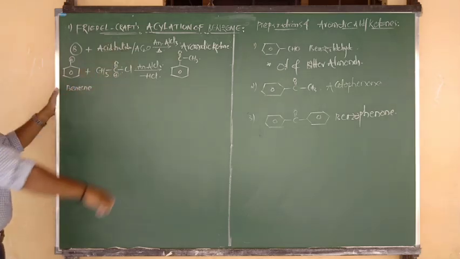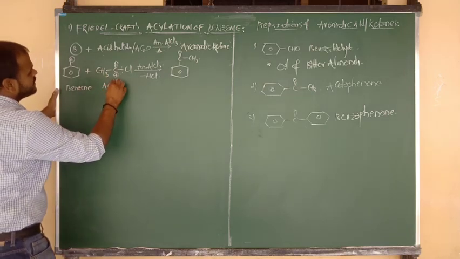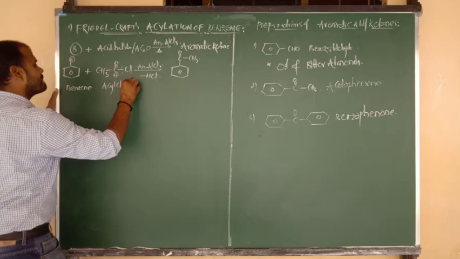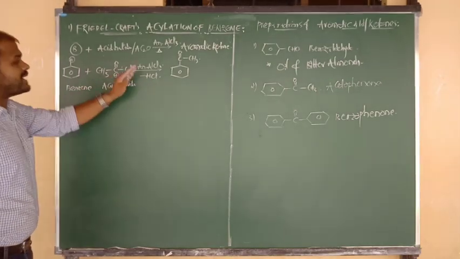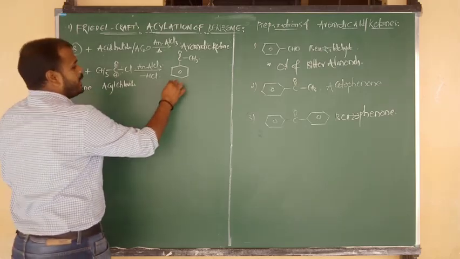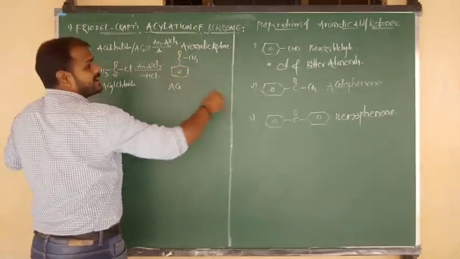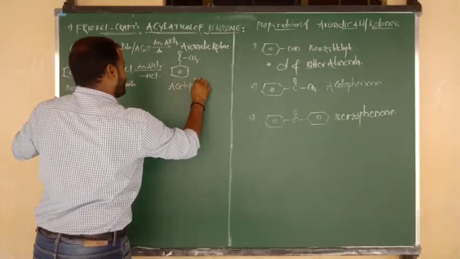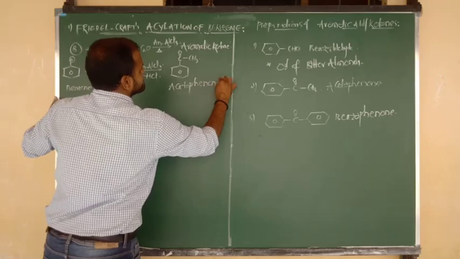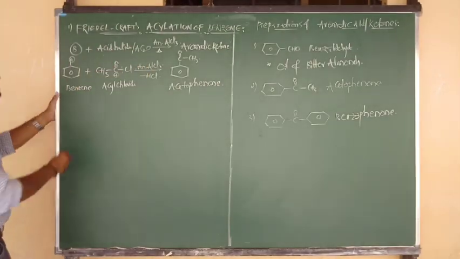Benzene on reaction with acid chloride, acyl chloride, or acetyl chloride in presence of anhydrous AlCl3 forms the product, an aromatic ketone, and its exact name is acetophenone. Story clear?